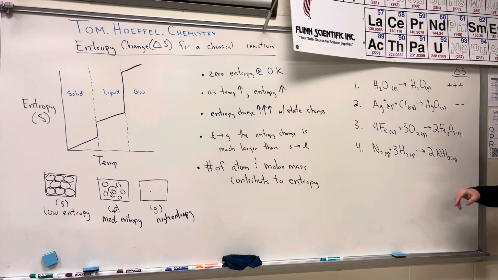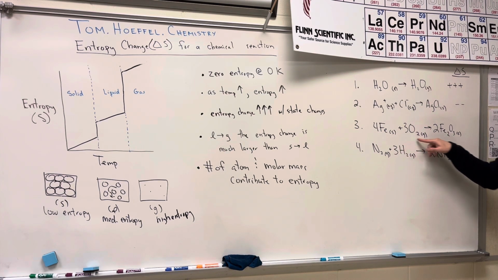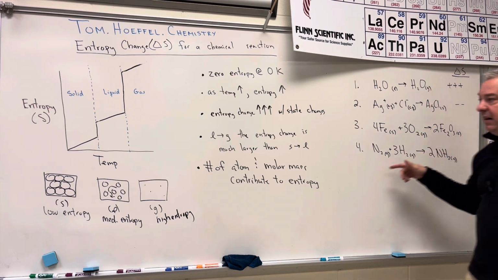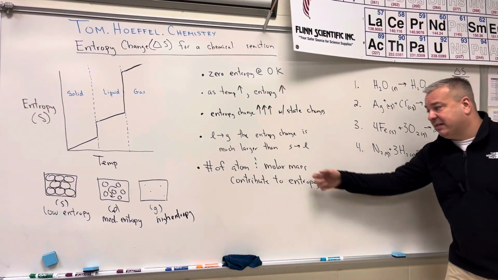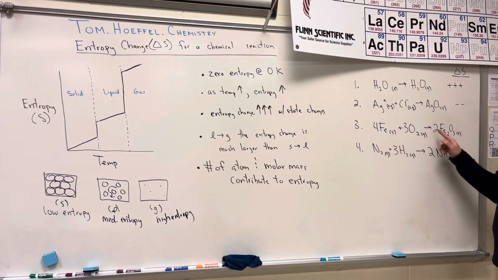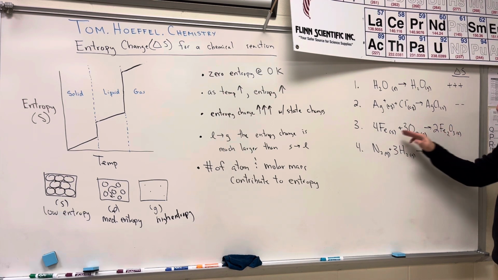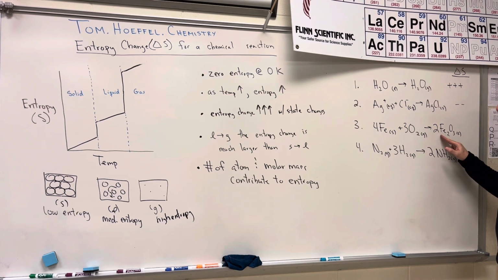For our third one, we have 4 irons and 3 oxygens making 2 iron oxides, or what we call ferric oxide. But let's take a look at the states of matter. This is going from solid to solid, so that might just be a wash. Remember, molar mass has a contributing factor. Going from this solid to this solid, there's more molar mass over here, so we're going to have a slight entropy increase if we go from iron to iron oxide.